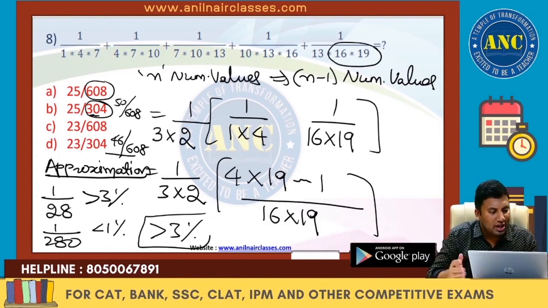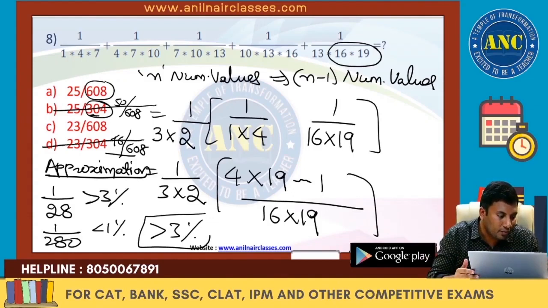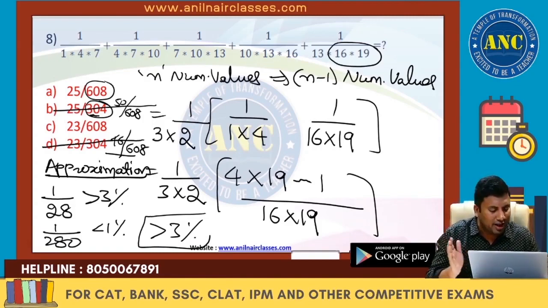Now, 1% of 608 is 6. 6 8s are 48, so it is greater than 8%. These are also greater than 7%. These are nothing but 4 point some, 6 4s are 24. Around 3 to 4 the value is oscillating. It is greater than 4.